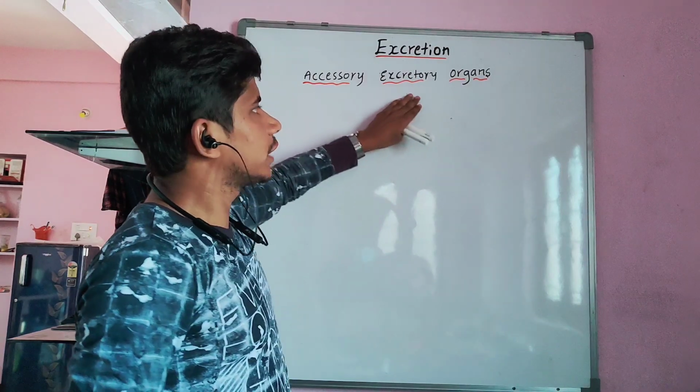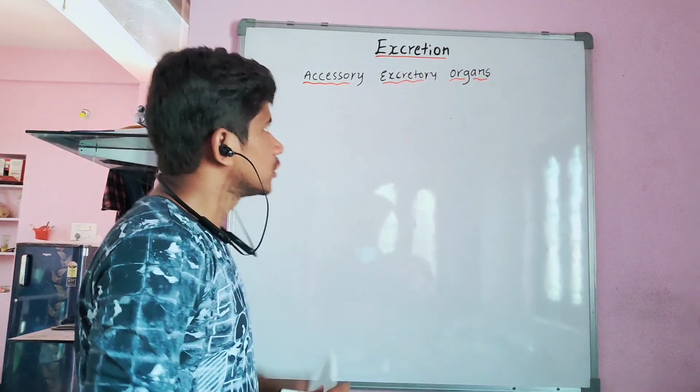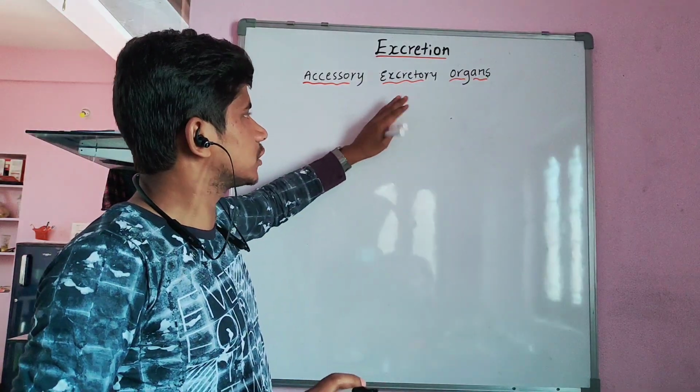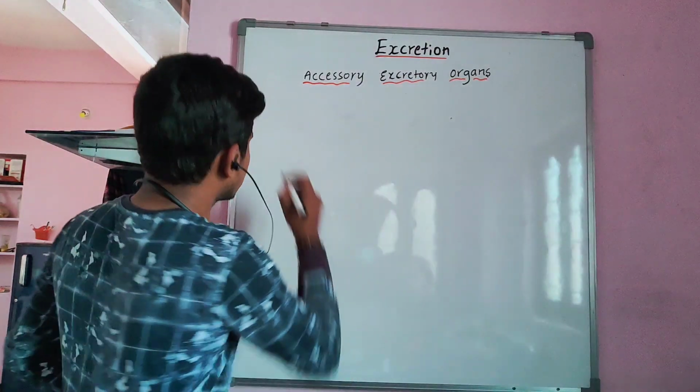Discussing the accessory excretory organs. That means these organs have their own main function, and along with their main function, they perform excretion as a secondary function.